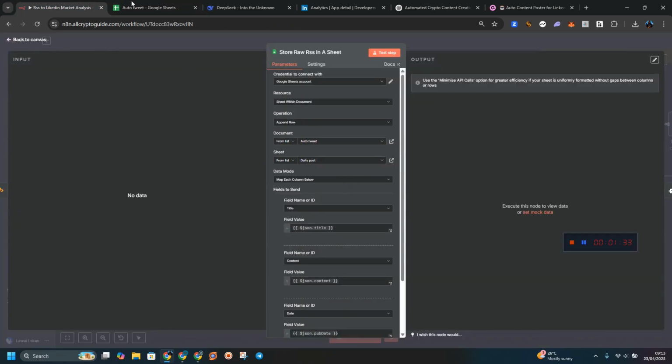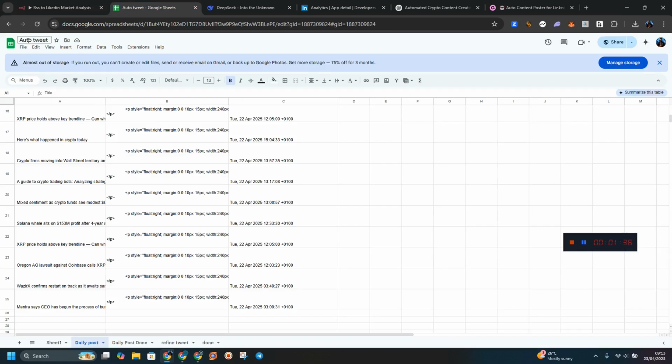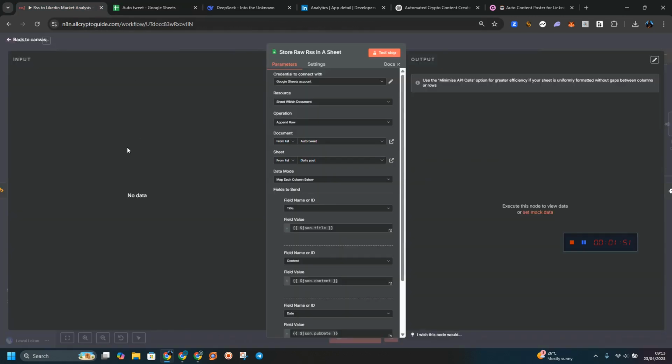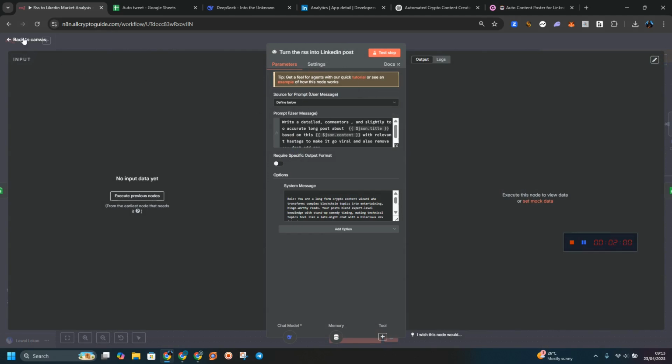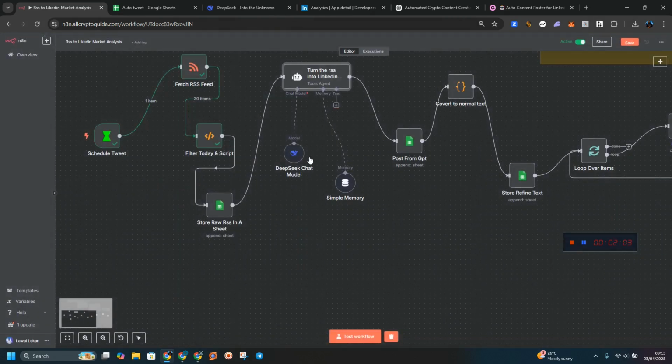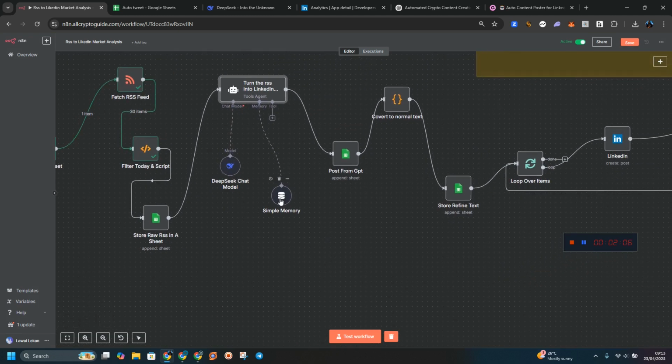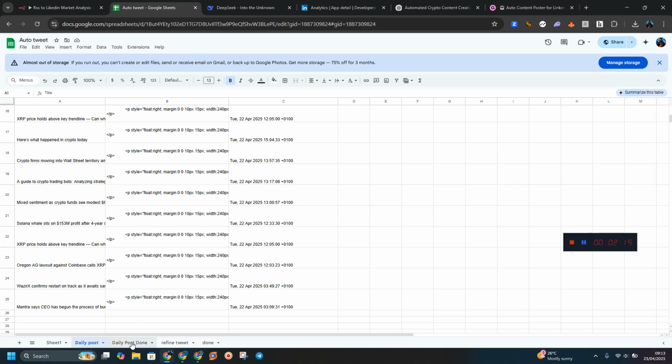After that has been done, it's going to store into the sheet. We have the sheet which is called the auto tweet, and we have the daily done post, and also refined tweet. You can change it to whatever you like. After you are done with that one, we set up AI agents to write based on each of these contents. It's going to rewrite this content, store it in memory, and make sure it's not writing the same thing all over again. And it's going to store it into this sheet, which we call the daily post done.